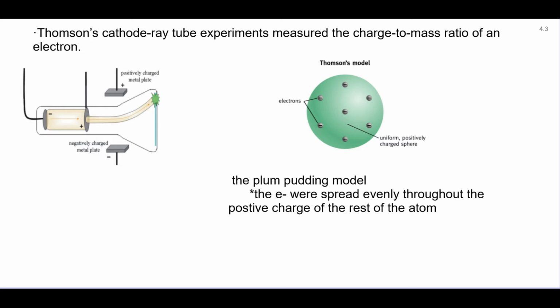He didn't know the numeric charge, nor did he know the mass, but he could calculate this ratio. And as a result of his work, we came up with the plum pudding model. Plum pudding model has this evenly positively charged sphere, so the charge is spread throughout, and then the electrons are studded within it. Plum pudding is an English dessert, sort of like raisin bread.